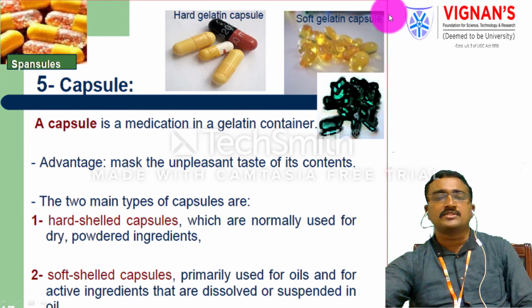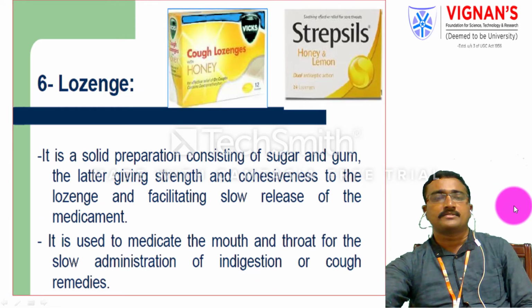The soft gelatin capsules are primarily used for oils and active ingredients that are dissolved or suspended in oil form. So this liquid form is mainly filled in the soft gelatin capsule, but solid products, whether in powder form, granule form, or adjoint form, are preferably filled in hard gelatin capsules.